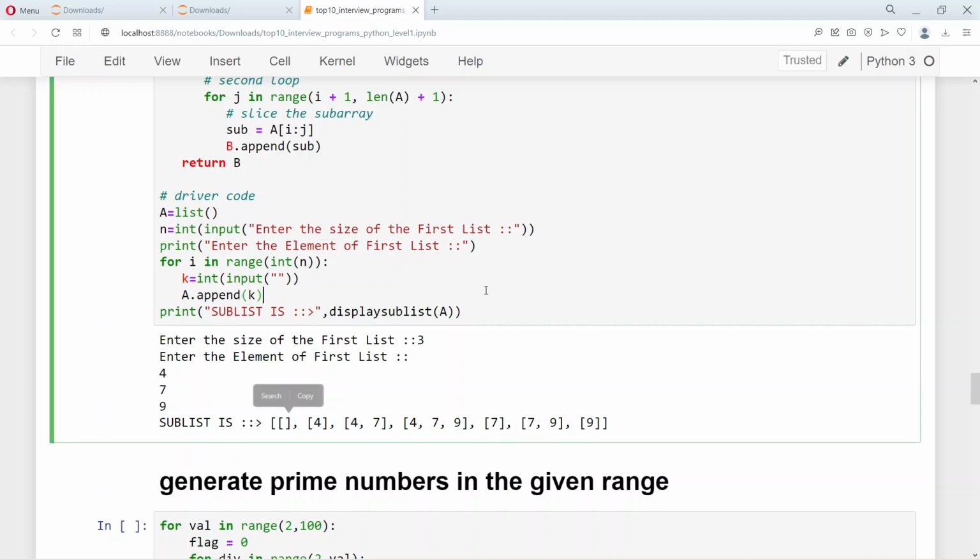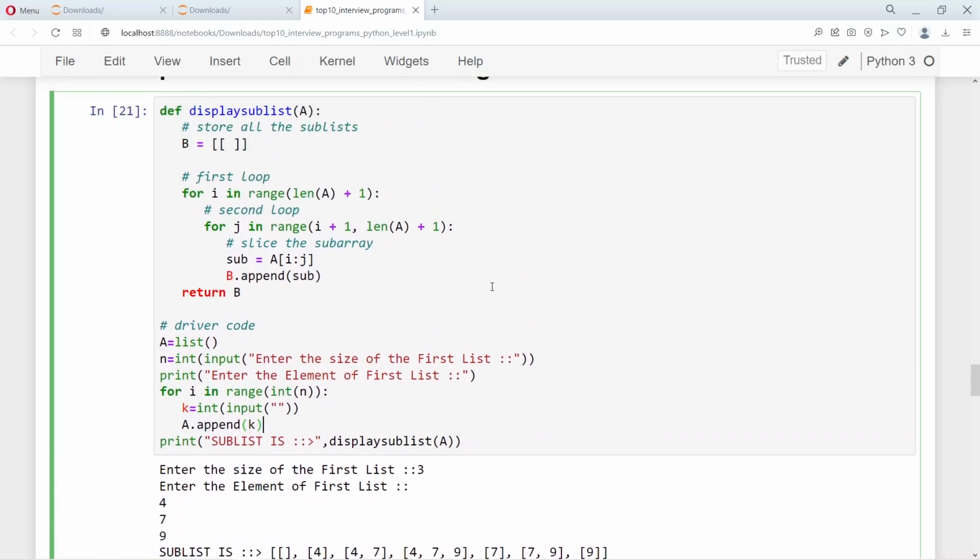So you can see all the subsets of the given number 4, 7, 9 are printed, and the way we do it is by using a twin for loop, and then we append based on a i colon j. So i is the count variable in the upper for loop, and j is the variable in the lower for loop.